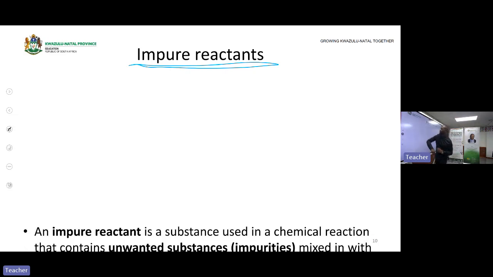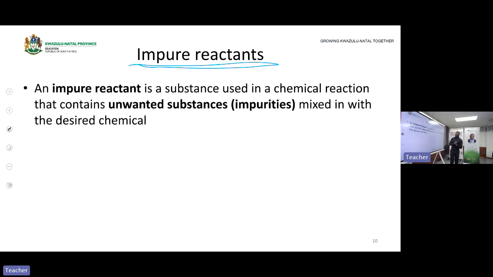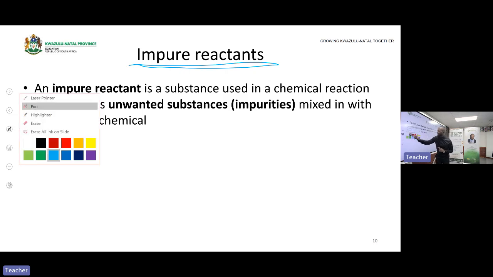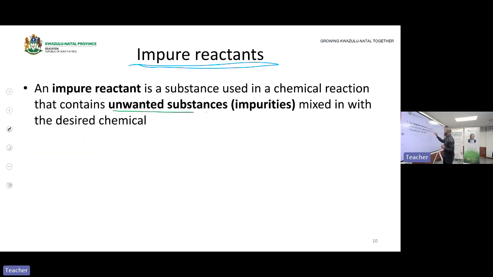But let us define it. An impure reactant is a substance used in a chemical reaction that contains unwanted substances. So these are the substances that will not react in this particular reaction.